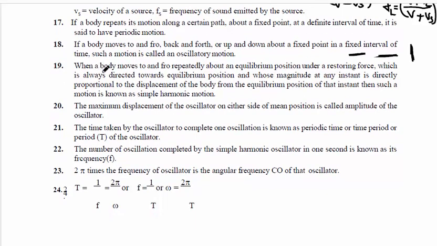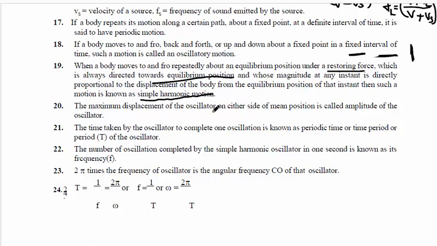Next, 19th point. When a body moves to and fro repeatedly about its equilibrium position under a restoring force, which is always directed to the equilibrium position, whose magnitude at any instant is directly proportional to the displacement of the body, it is called simple harmonic motion. So it is very simple. Simple harmonic motion means any body which is directed towards its equilibrium position and moving to and fro because of the restoring force. It moves to and fro because of the restoring force, and it is directed towards what? Equilibrium position. Then it is called simple harmonic motion.